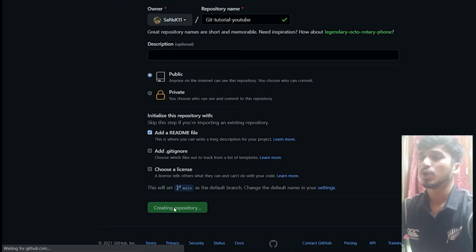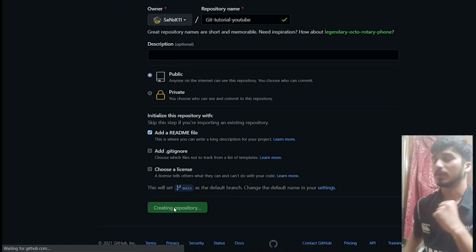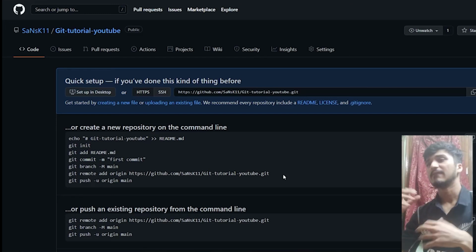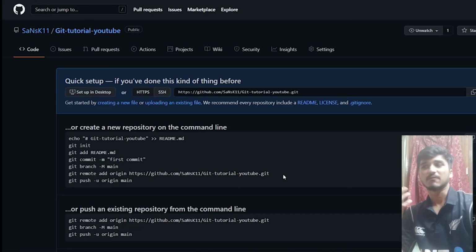Right. Now this is a Git repository. Whenever you make a Git repository, in the beginning it looks like this. Now let's come to the point: hey Sanskar, I have asked Git to click the photographs. I have my photographs ready. I have made a repository on GitHub. I have that repository ready.